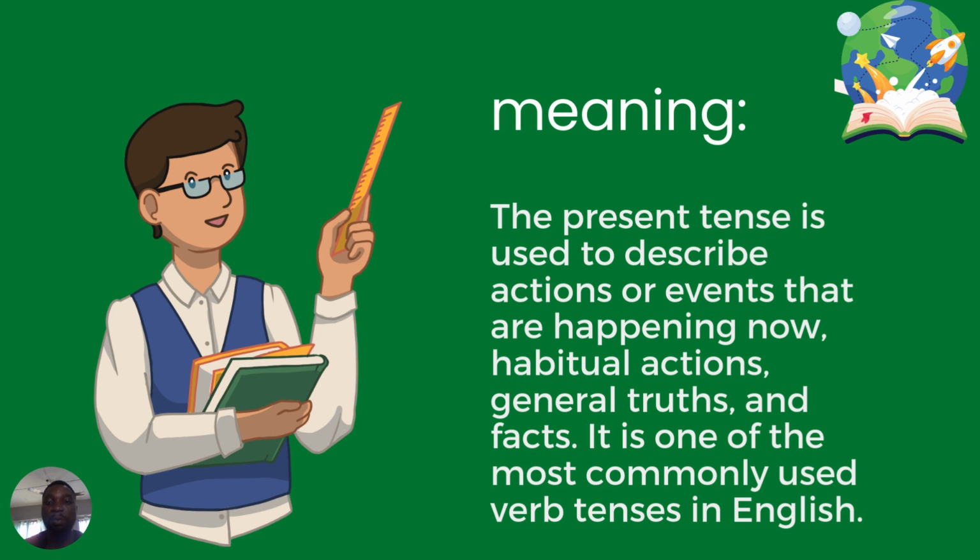So, what's the meaning of present tense? What does it mean to you? From what we have on the screen, it is used to describe actions or events that are happening now, or habitual actions or general truths and facts. It's one of the most commonly used verb forms in English. So, an action or event taking place right now, or a habitual action, or a general truth and fact. Those are ways you can make use of your present tense. It can appear in many forms.